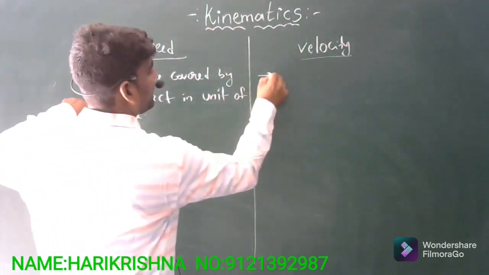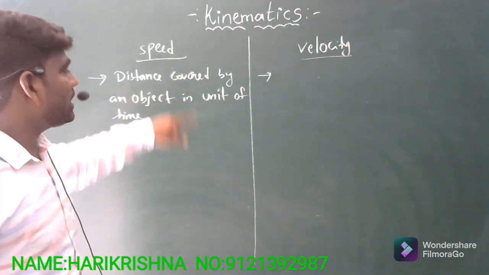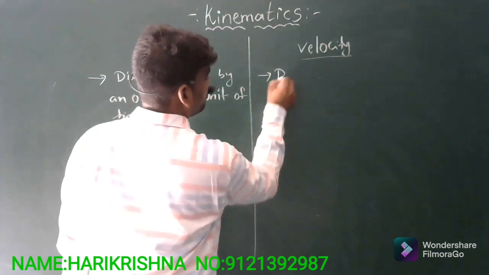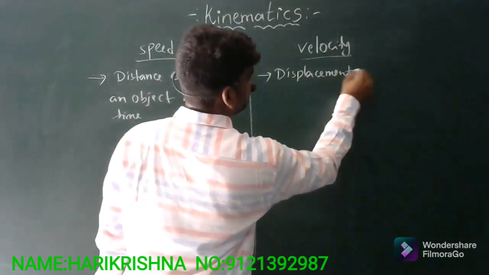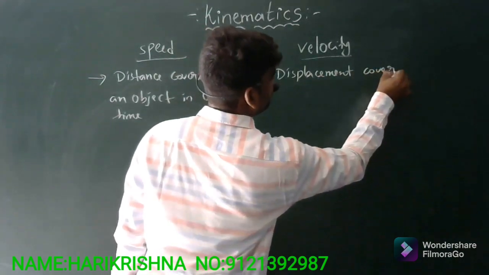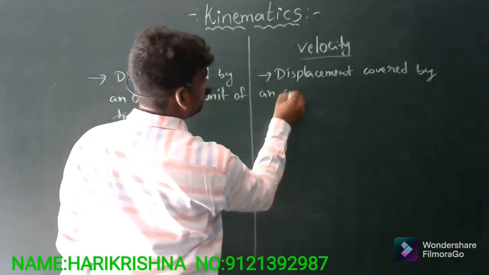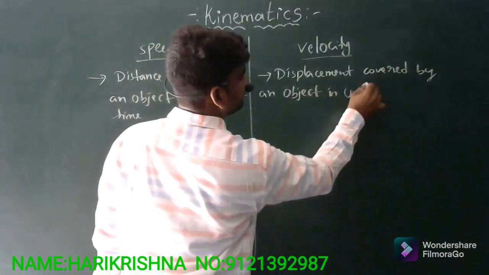Coming to velocity, it is the same thing. Speed is distance covered by an object in unit of time, and here velocity is displacement covered by an object in unit time.